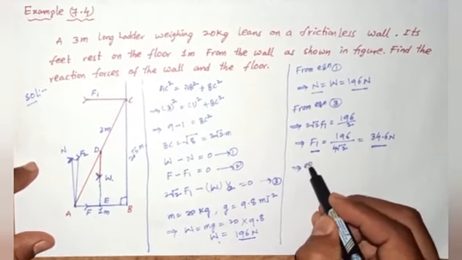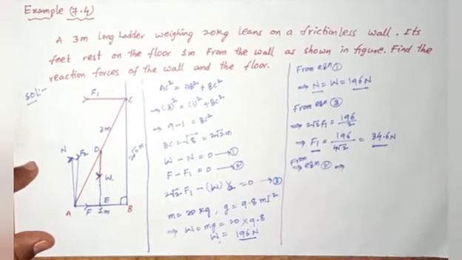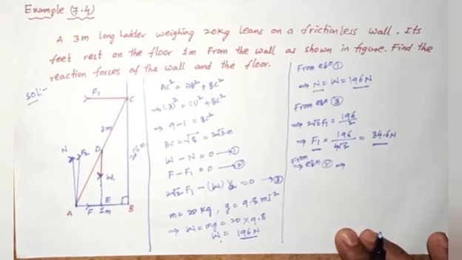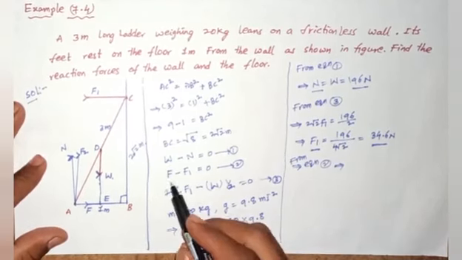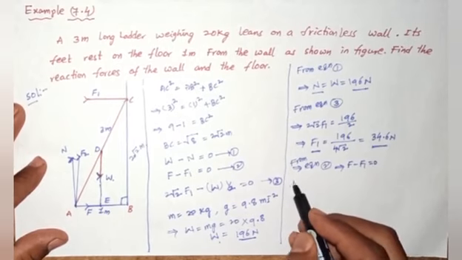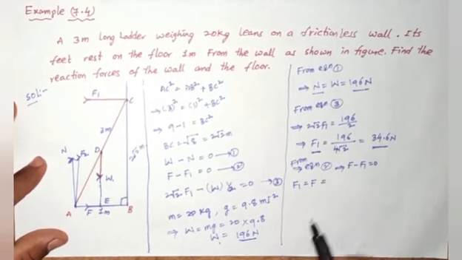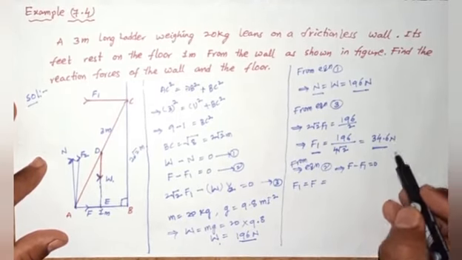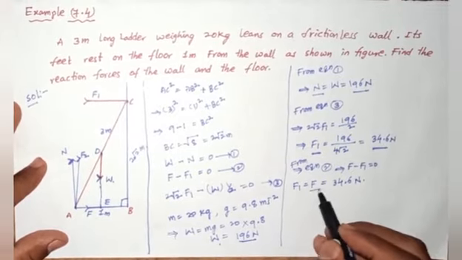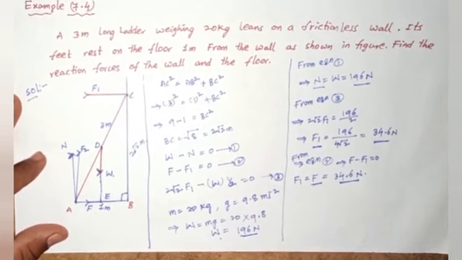Again, using equation number 2, F minus F1 equals 0. So F1 equals F. F1 is 34.6, so F equals 34.6 newtons as well. Next we can find F2.